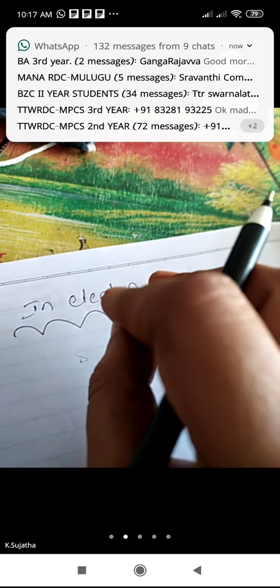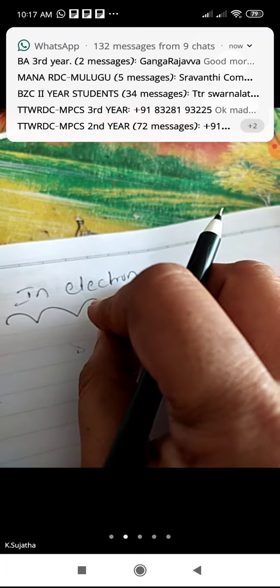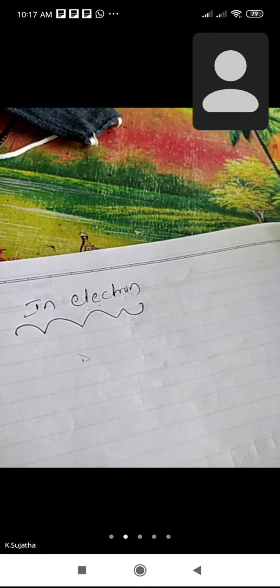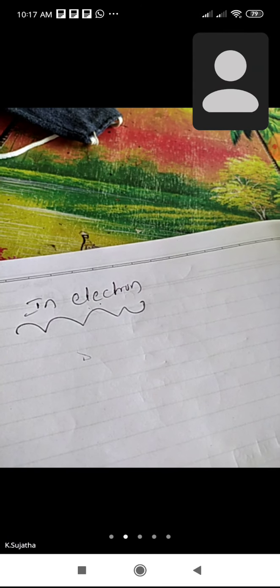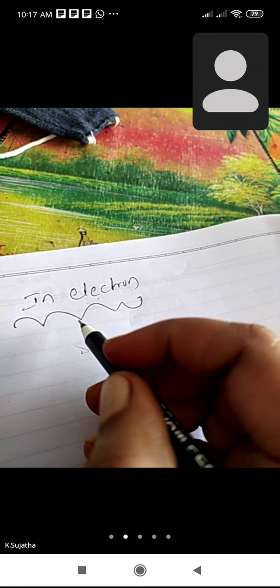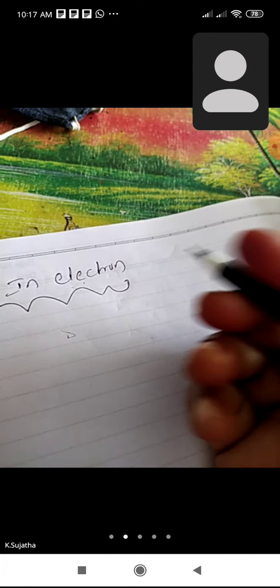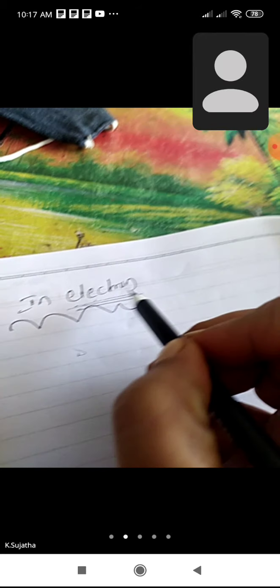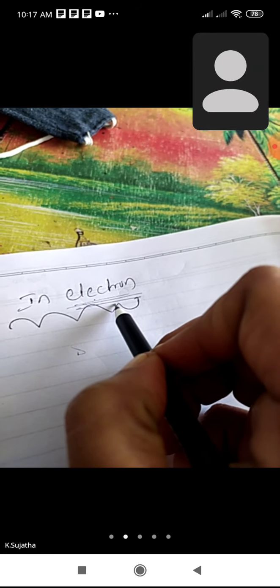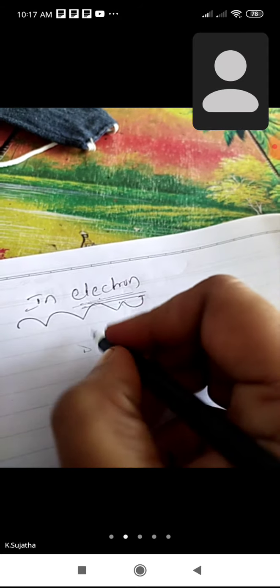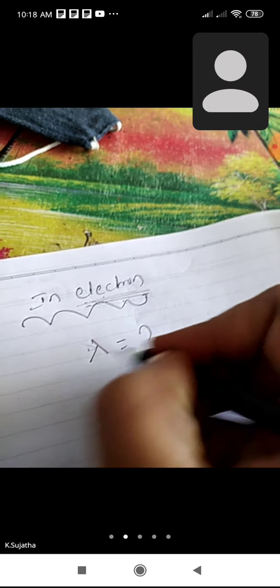But Davisson and Germer, the scientists, explained that the electron also has wave nature, and they proved that. We will cover it in the next topic in the syllabus. So the electron also has dual nature. So for an electron, what is the wavelength formula?